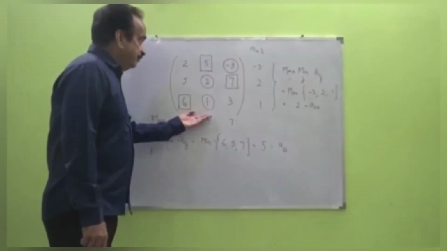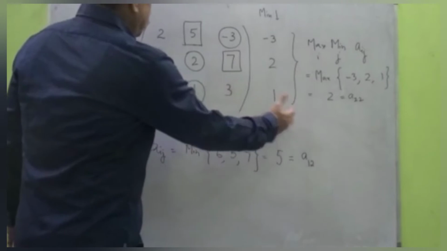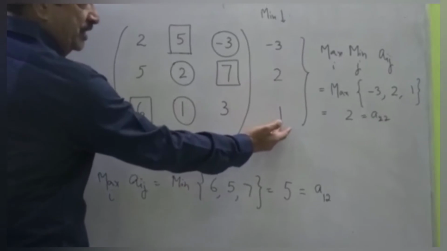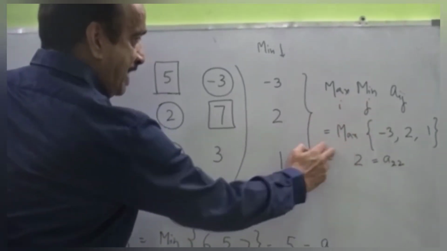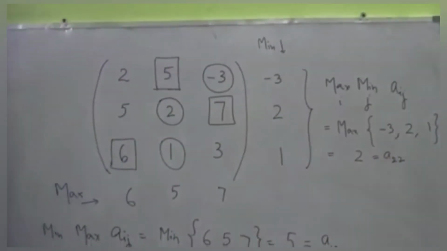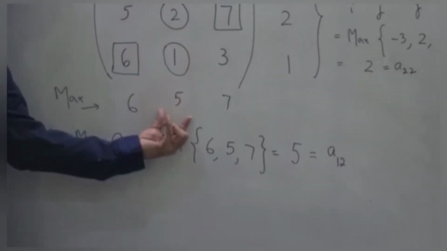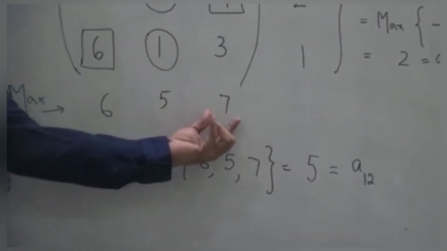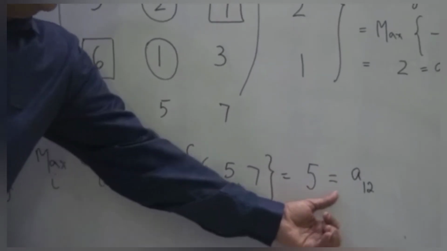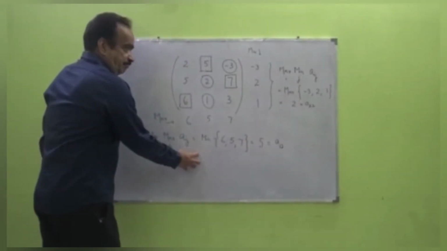Consider the rectangular game with pay-off matrix as this one. Now here we find that max min is like this. Minimum of this row is -3, of this row is 2, of this row is 1, and then max min will be equal to max of -3, 2 and 1, which is equal to 2, and say this element is A22. Here the maximum of the first column is 6, of the second column is 5, the third column is 7, sorry, and then min max Aij is equal to minimum of 6, 5, 7, that is equal to 5, which is A12. Now observe that max min is less than min max.